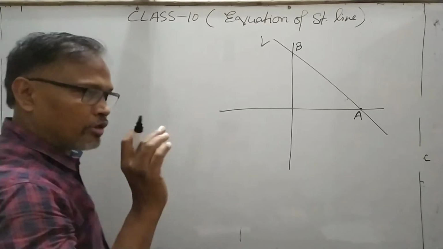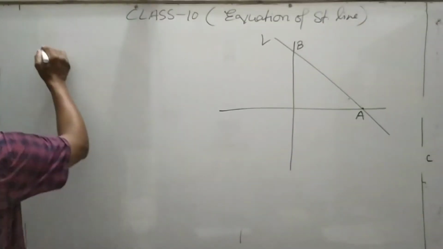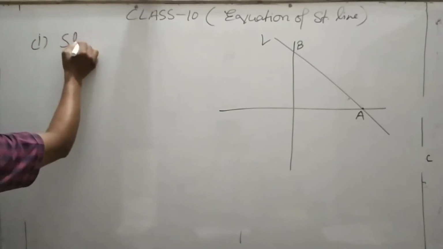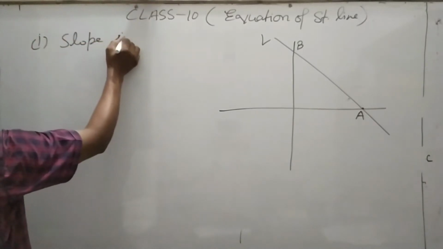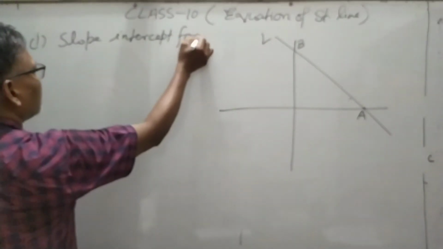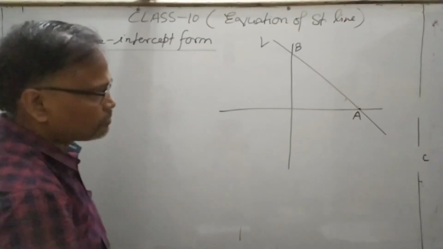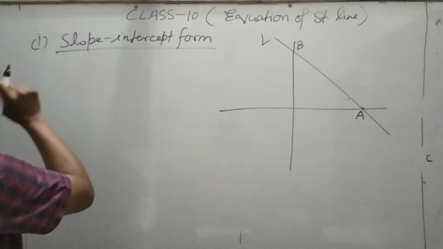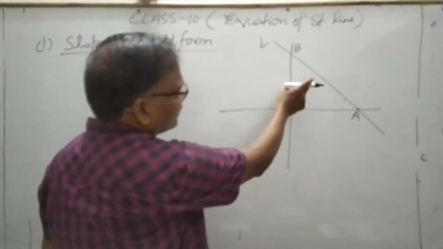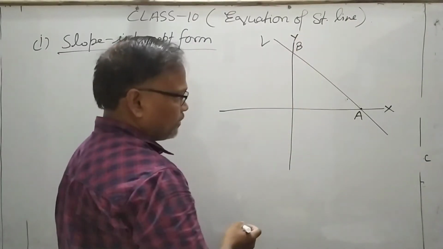So there are the types of the lines. So the first form is called slope intercept form. What is the meaning of the slope intercept form? First let me tell you what the slope is. When the line cuts the x-axis and y-axis,